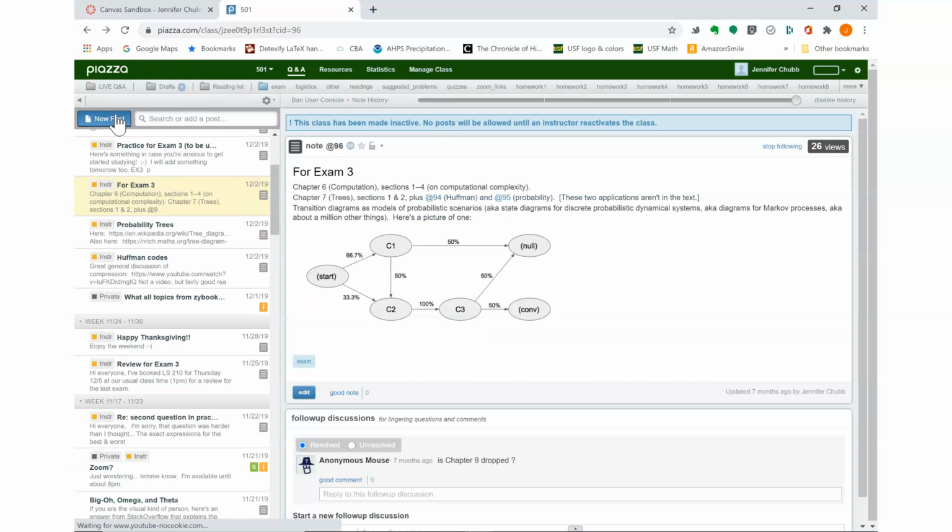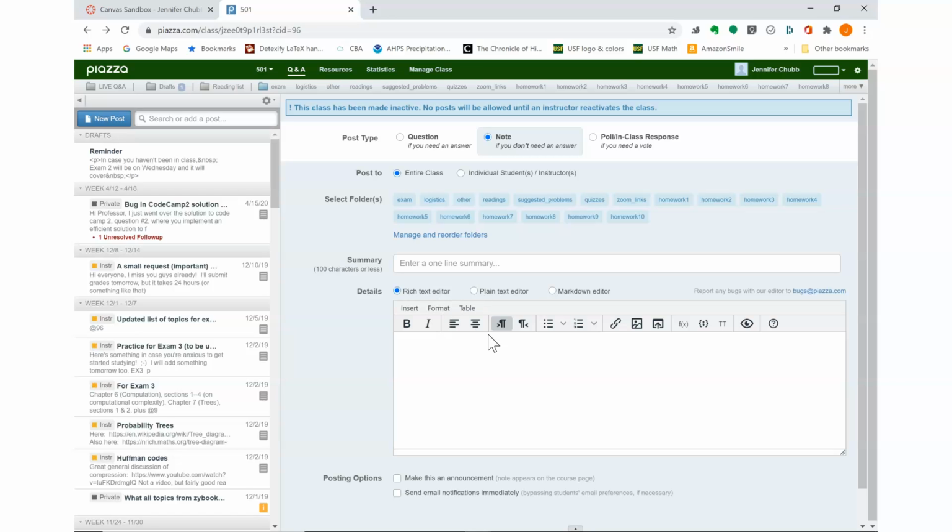And if I just click on the new post button here, you can see that there's all the same editing tools that you'd find in any kind of rich text editor environment. Up here, you'll also see that there are a bunch of different tags. Piazza calls them folders, and I can label a post with a number of different tags, as many as I want. So if I have suggested problems about homework 7 and also a Zoom link for a discussion about that